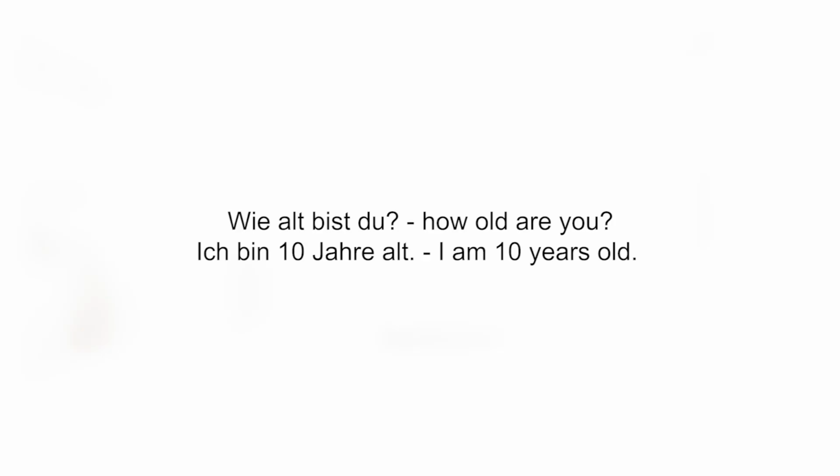The next information is asking someone's age. Let me tell you the question first. Wie alt bist du? One more time. Wie alt bist du? The meaning of this question is, how old are you? And the response to that would be, ich bin, your age, and Jahre alt. In the gap, I'll give you an example of a number. Ich bin 10 Jahre alt. That means I am 10 years old.